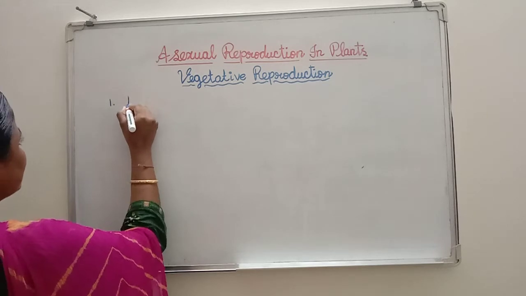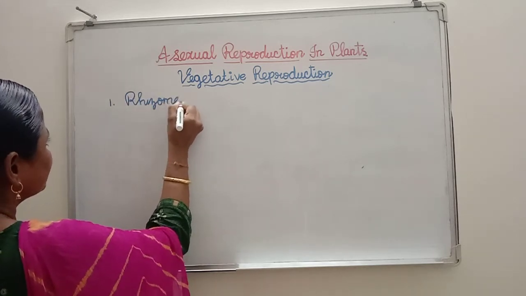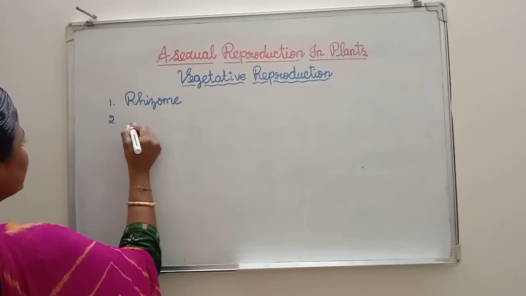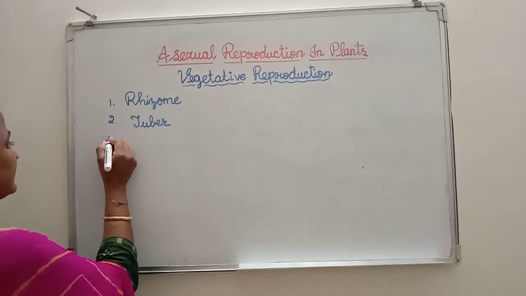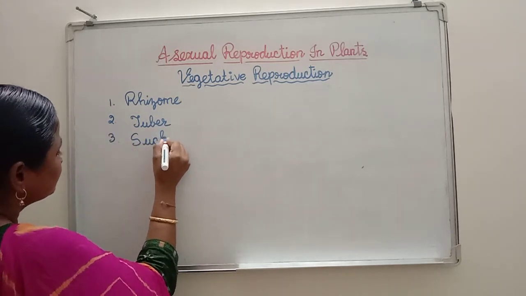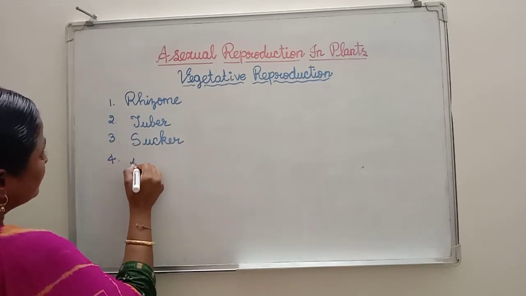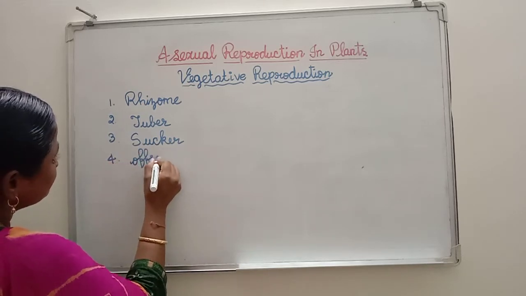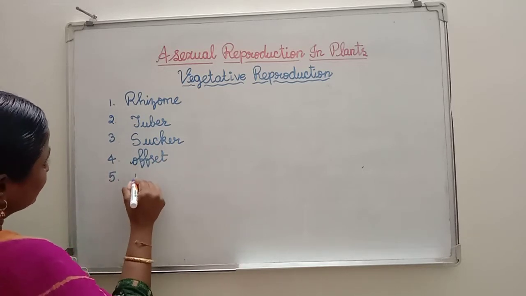Number 1, rhizome. Number 2, tuber. Number 3, sucker. Number 4, offset. Number 5, runner.